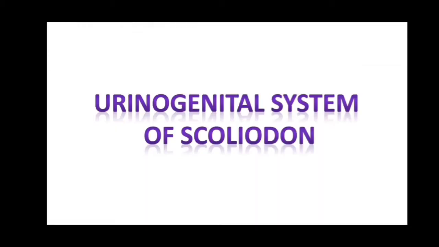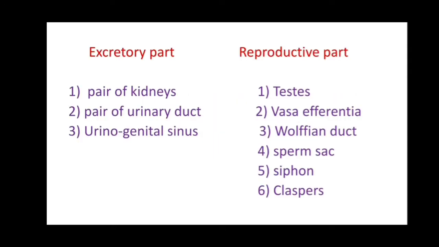Scoliodon. In this we are going to study the urinary system of Scoliodon in male. In this, the urinary tract as well as the reproductive tract are combined. The excretory part shows a pair of kidneys, a pair of urinary ducts and the urinogenital sinus. The reproductive part shows testes, vasa efferentia, Wolffian duct, sperm sac, siphon and the claspers.